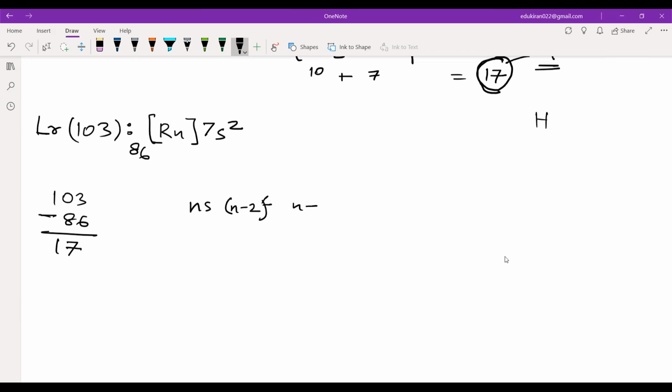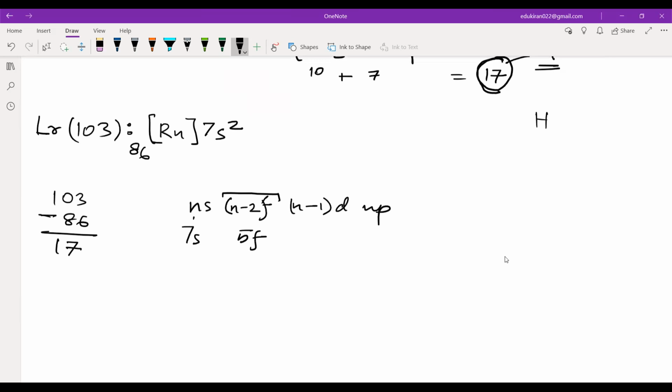So you have to remember this formula, okay? (n-1)d np. Now you have put 7 here, 7s. Then 7 minus 2, this term will be what? This term will be 5f. So 5f exists or it doesn't exist? No, it doesn't. 5f doesn't exist.